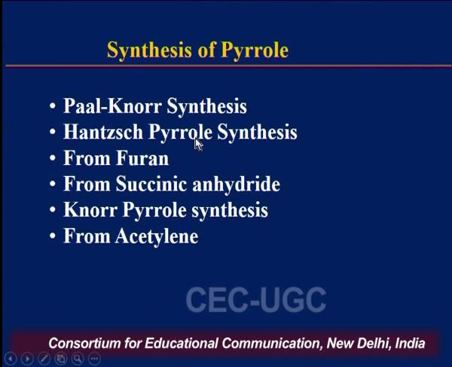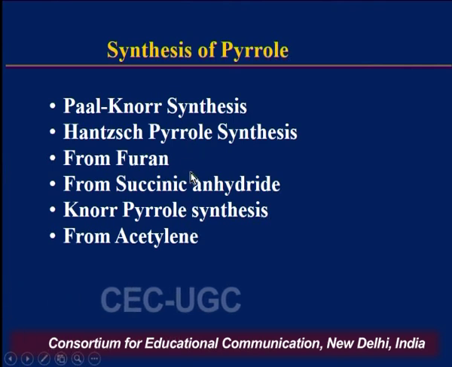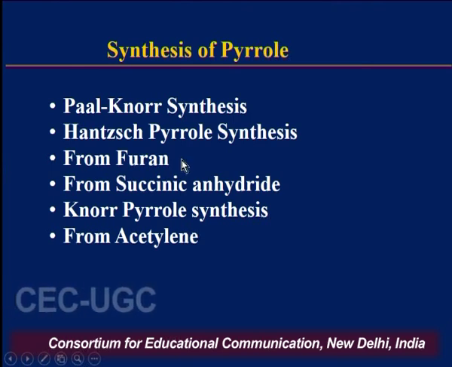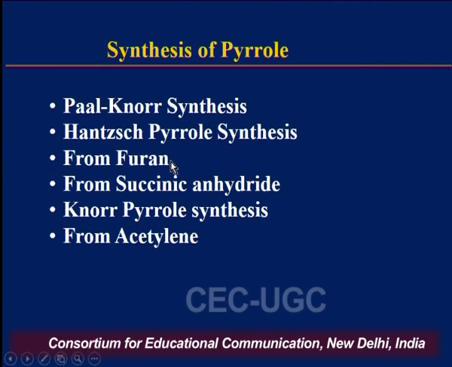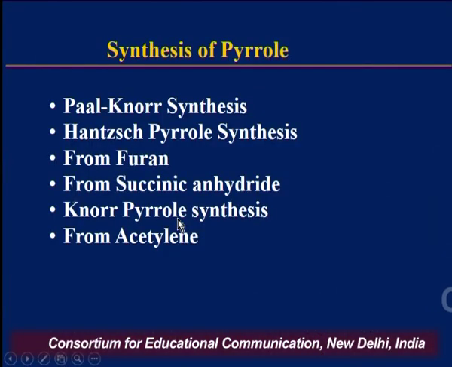Now we will discuss the synthesis of the pyrrole molecule. In the synthesis we will discuss these 7 different syntheses, like Paal-Knorr pyrrole synthesis, Hantzsch pyrrole synthesis. We will discuss the synthesis of pyrrole from furan. It is also assumed as the green method. We will discuss in coming slides, and then the synthesis of pyrrole from succinic anhydride. Thereafter, we will discuss the Knorr pyrrole synthesis and further the synthesis of pyrrole from acetylene.